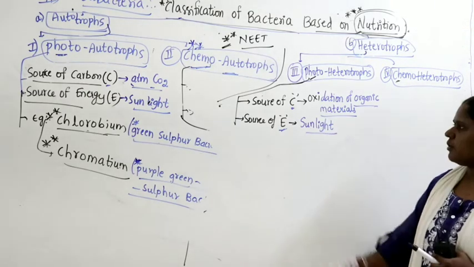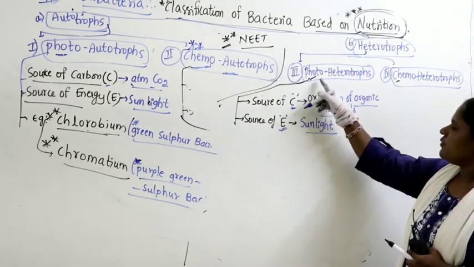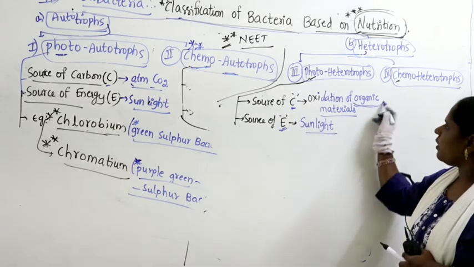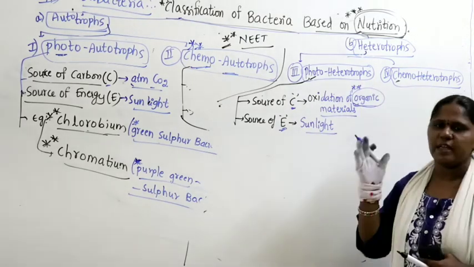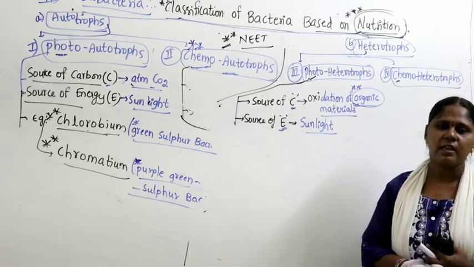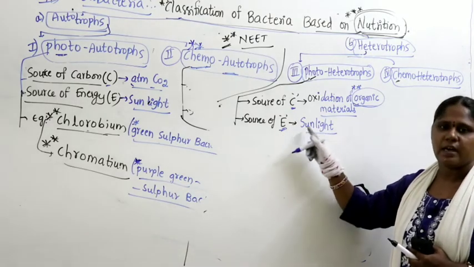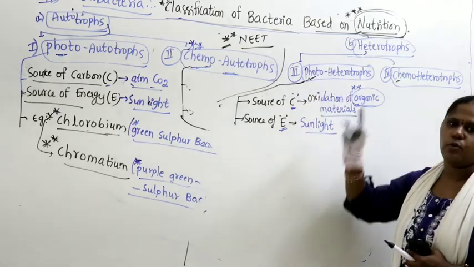Right guys, you have to remember C means carbon, E means energy. So these photoheterotrophs get carbon from oxidation of organic materials. Try to remember, they break the organic materials and take the carbon from organic materials, but they get energy directly from sunlight. Such type of organisms are called photoheterotrophs.